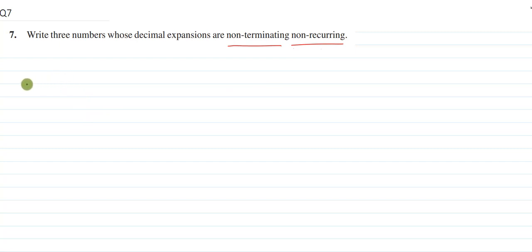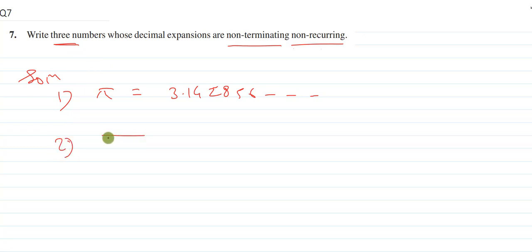The first example that we took, what was that? That is pi. Pi value is 3.142856 and so on. Here these digits are not repeating and also it is not terminating. Now, this is the first example of an irrational number. What the question is asking, we have to give 3 numbers. Again, we have seen if we put in a square root any non-perfect square number, it will be an example of an irrational number. So I can write root 2 or root 3 or root 7 or root 5, anything,